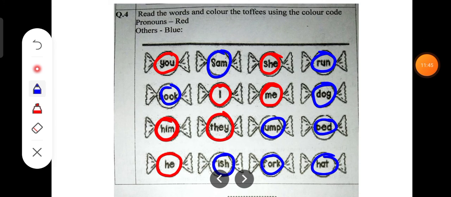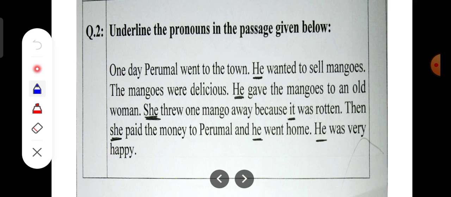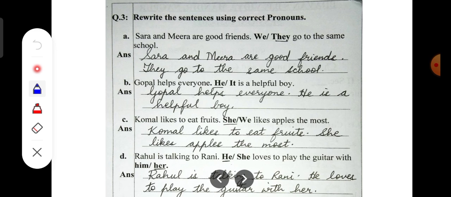So that's it. You complete your work, children. Okay. The answers to the worksheets are here. This is the first question. This is the second question. And this is question number 3. Okay. Question number 4 we did just now.